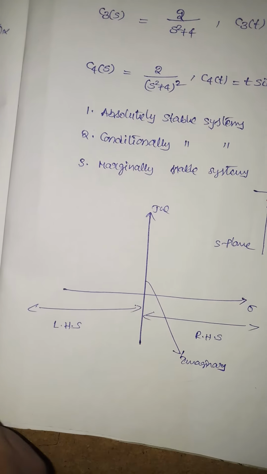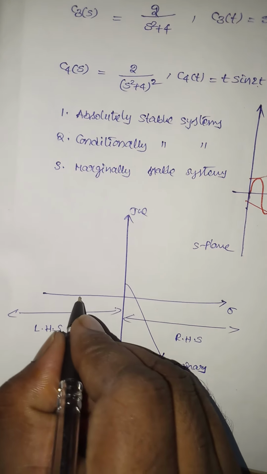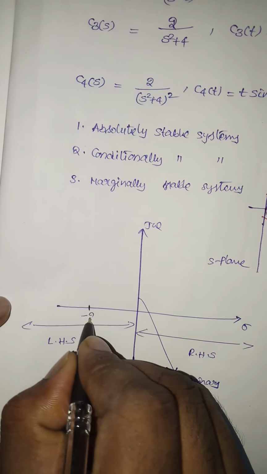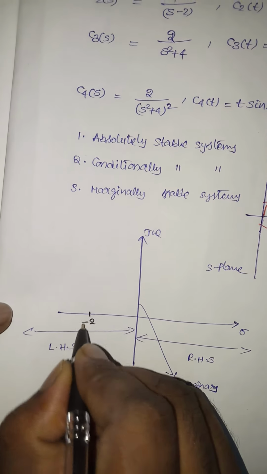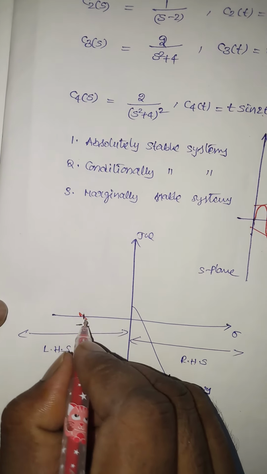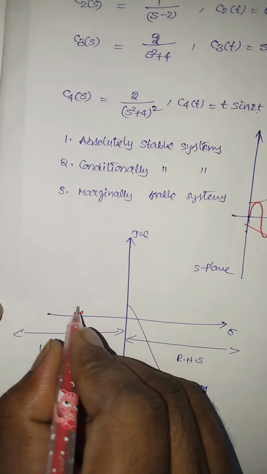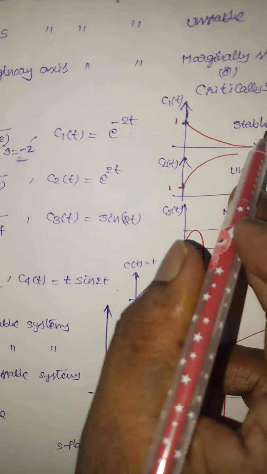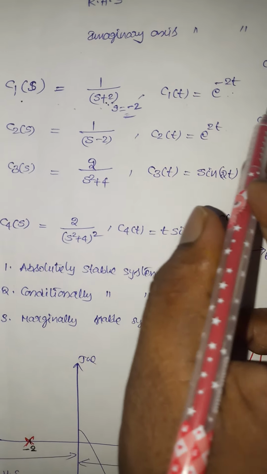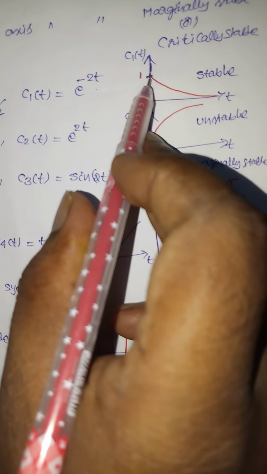Here, this is the s is equal to minus 2 point. That means this is the pole here. So if the poles are located in the left half of the s plane, then the system is said to be a stable system. Why? Because the waveform will be like that, a bounded output. It produces the bounded output.